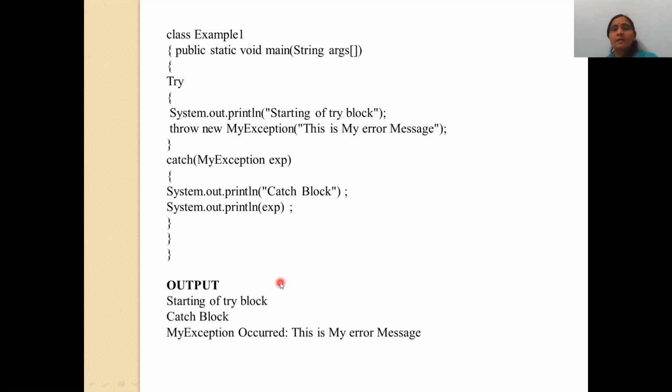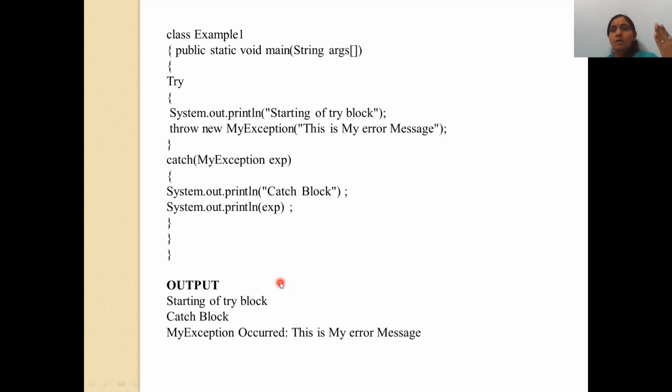After that, we learned the concept of multiple catch, meaning you can use multiple catch statements for a single try block when you expect more than one error in a try block, and accordingly you write multiple catch statements.